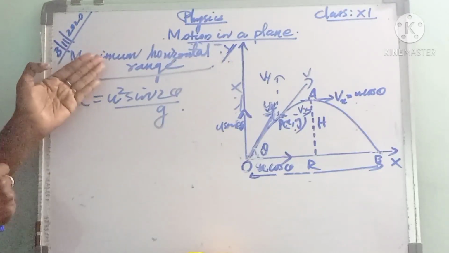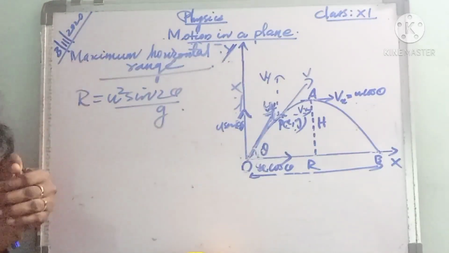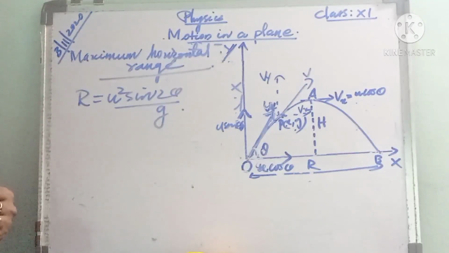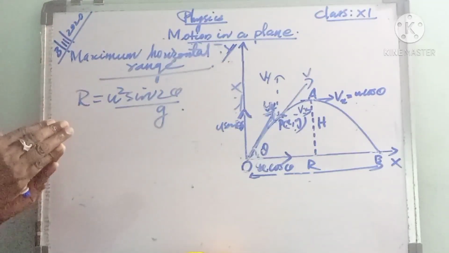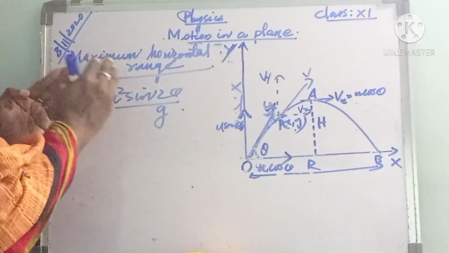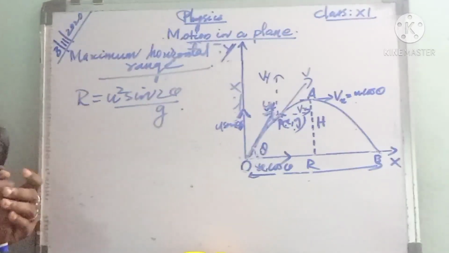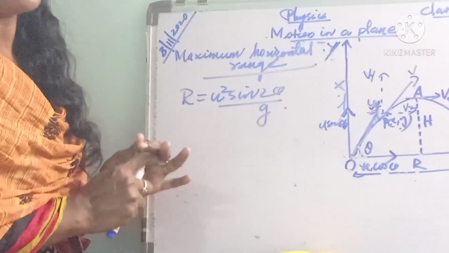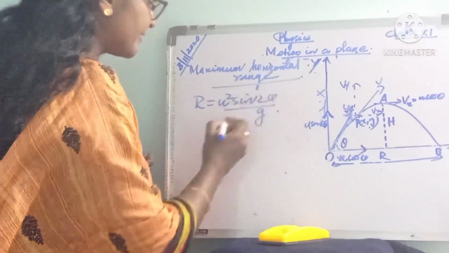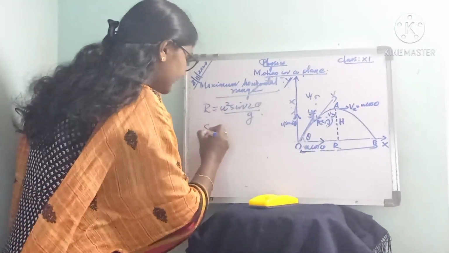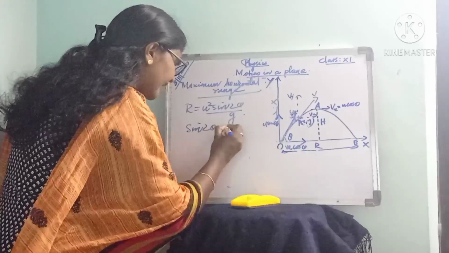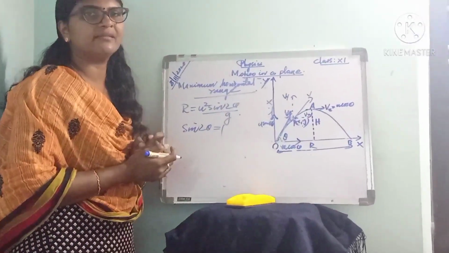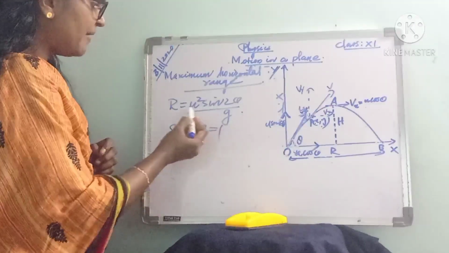Next, we have to find the maximum horizontal range. At what angle the horizontal range is maximum, that we have to find. Actually, R will be maximum when sin 2 theta is equal to 1. Is it clear?